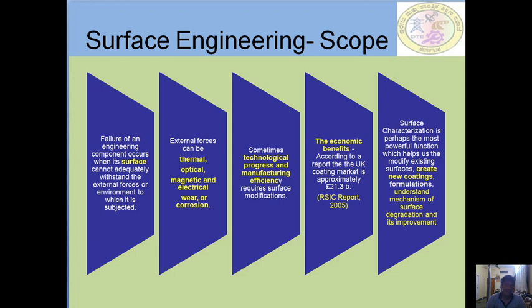The economic benefit of this engineering: according to a report in the UK, the coating market is approximately 21.3 billion pounds. It is a report of 2005. Hence, surface characterization is perhaps the most powerful function which helps to improve or modify the existing surface, by creating new coating formulations, understanding the mechanism of the surface under different parameters, and hence the surface degradation and its improvement.